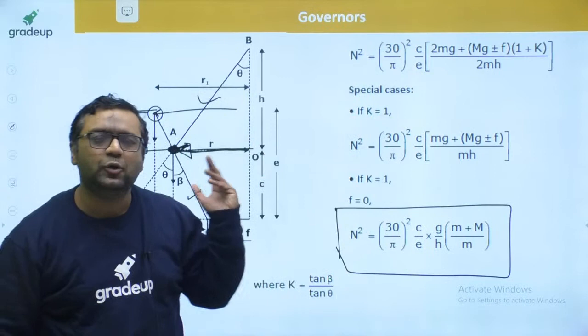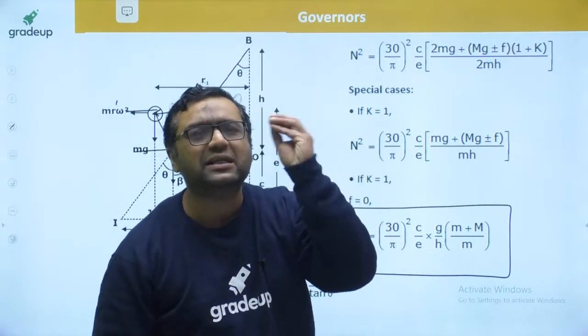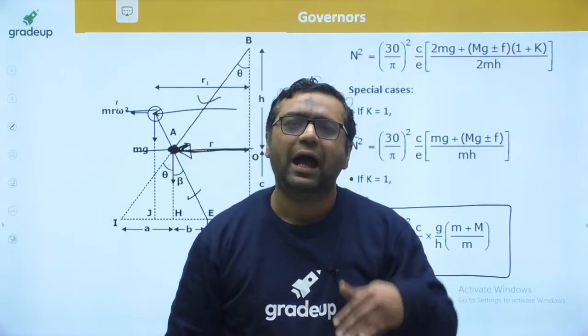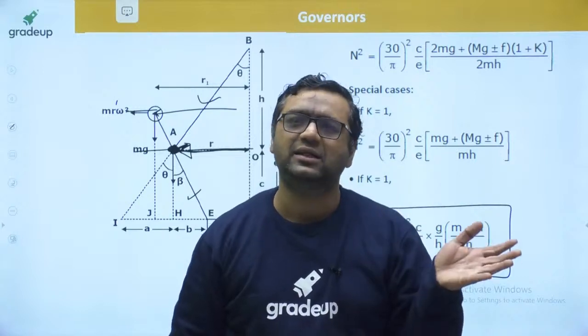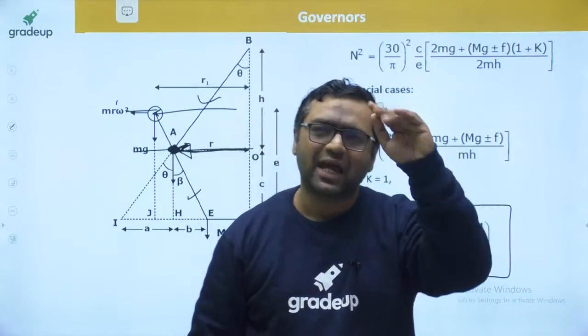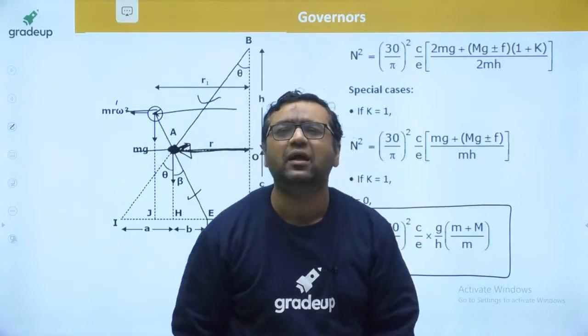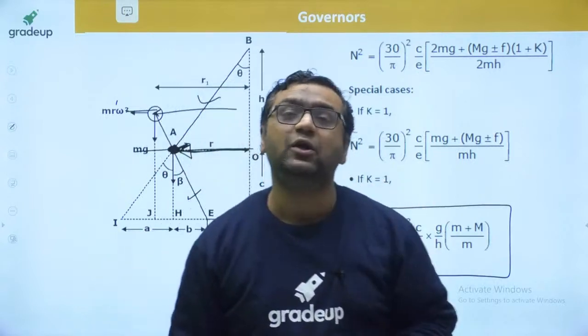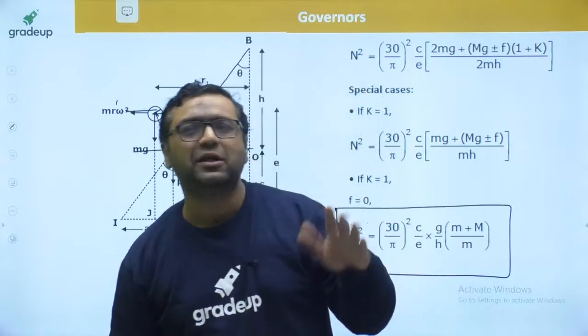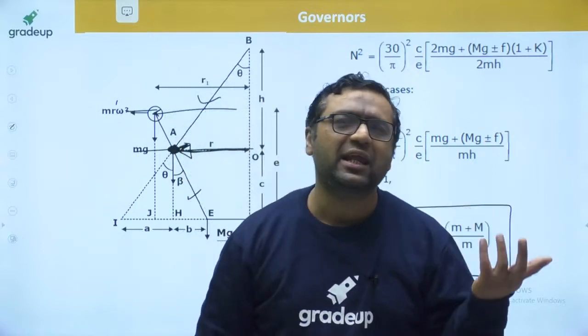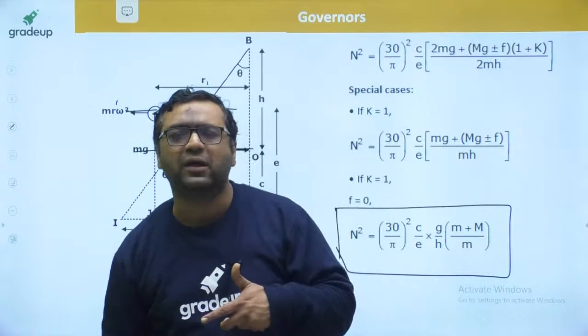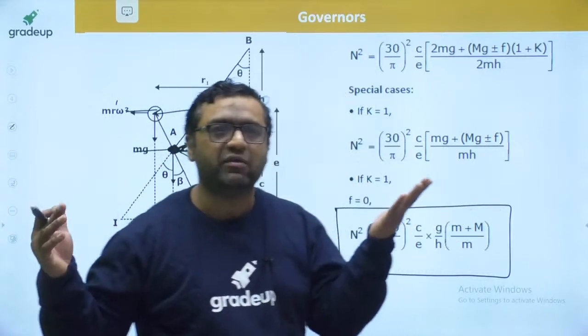But yes, in the objective exam they have till date never asked a single question on this governor derivation, and they will be asking only from the characteristics. They will not be asking from this, I can guarantee you, because otherwise the question will be very lengthy and will require 5 to 7 minutes to solve. It is better to go for another question, because we are allotted 2 to 2.5 minutes per question, not 5 to 7 minutes.